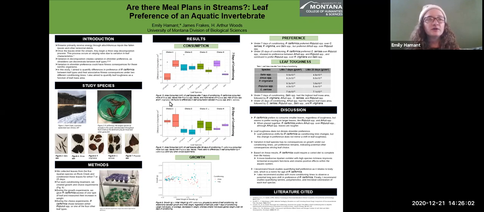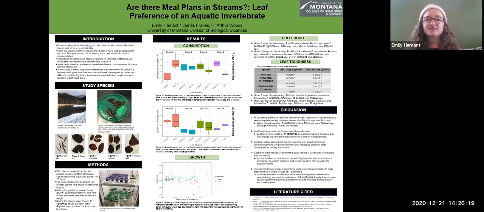Okay, so if what they're eating does not match where they're located, maybe what they're eating affects their growth. It doesn't. I found that there was no difference between leaf types on growth, and also no difference of conditioning time on growth. You can see this on this bottom graph here, where there's not really any patterns found.